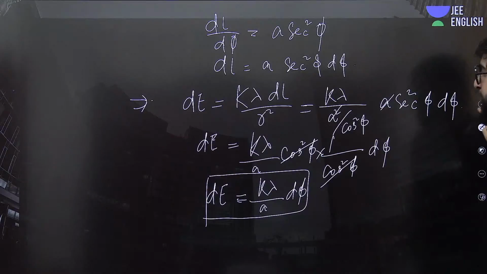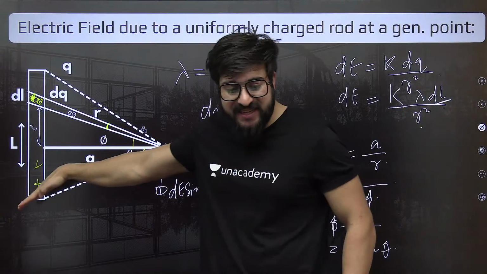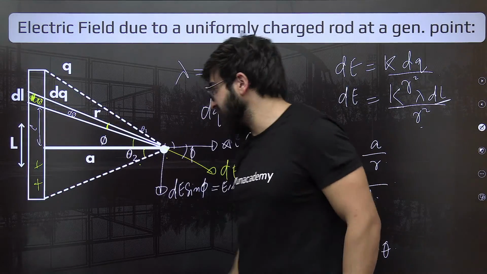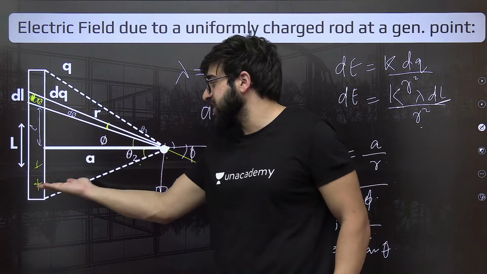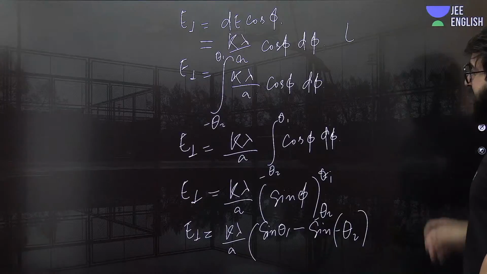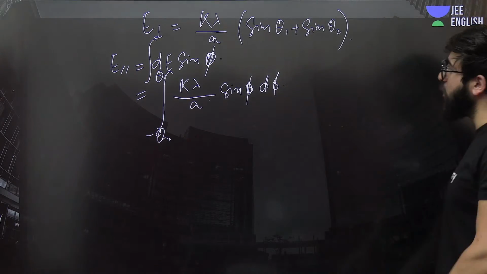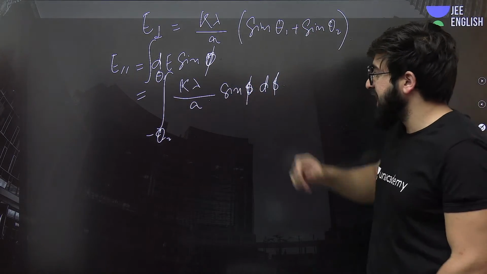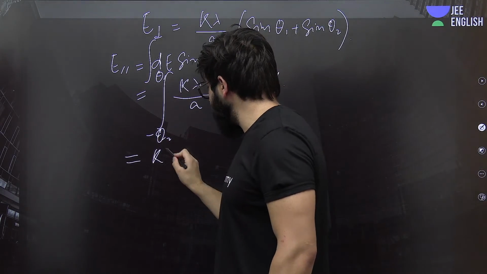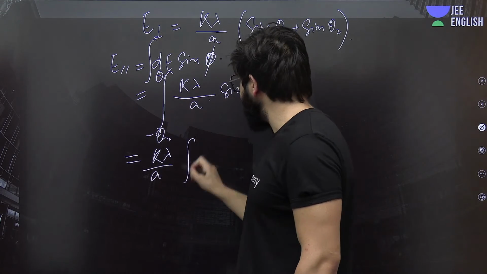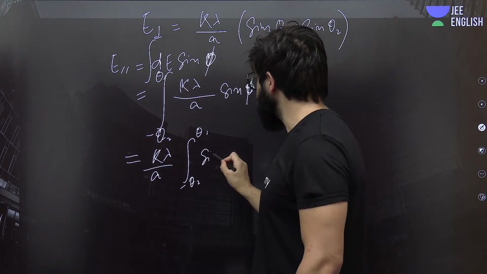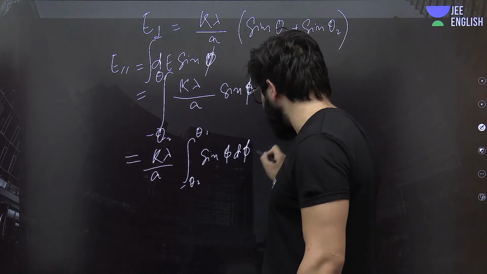So the concept is basically you have to integrate from minus theta 2 to plus theta 1, so that you cover all the dq's and get all the dE's. So you'll get the net electric field because of this one. So we got the perpendicular component. Now we are supposed to find the parallel component. This will be K lambda upon A, and you have to integrate from minus theta 2 to theta 1 sine of phi d phi.